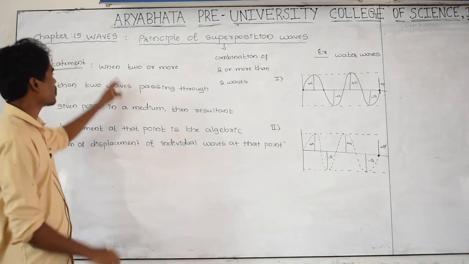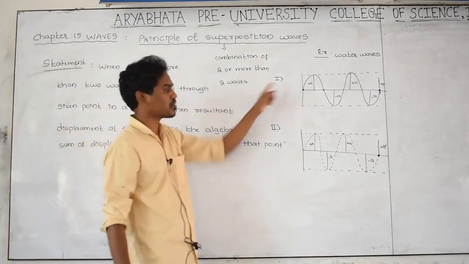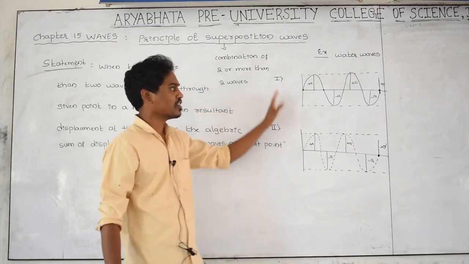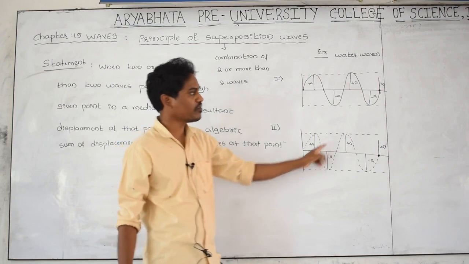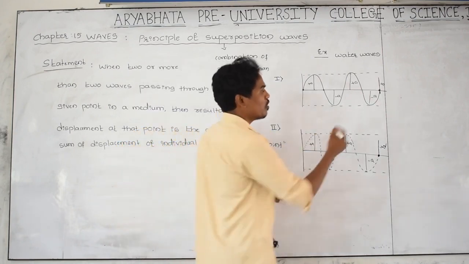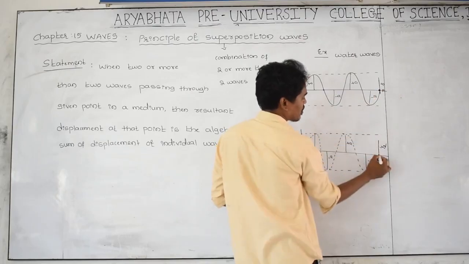What is the meaning of this? When two or more than two waves, I have considered two waves, this is the first wave, this is the second wave, moving in water. It is a water wave, this is also a water wave. On the surface of the water, one point is there, imagine it as a point P, this is also point P.